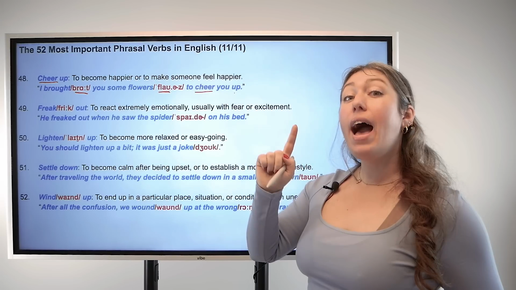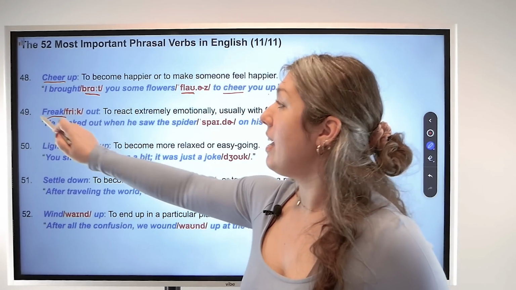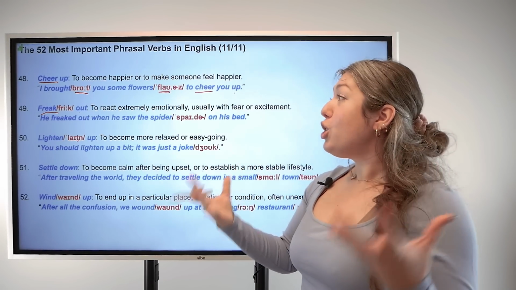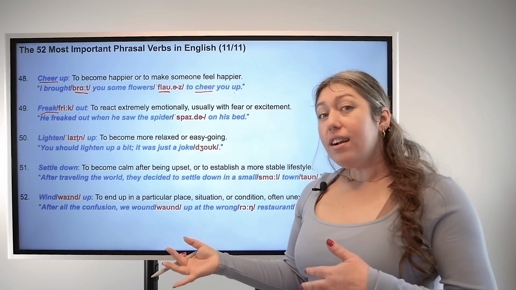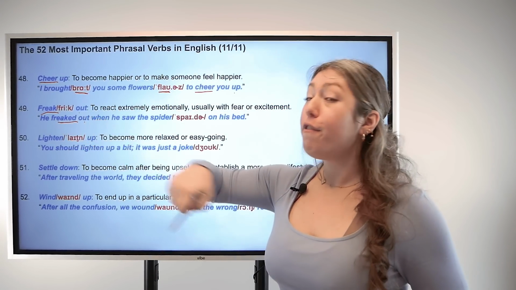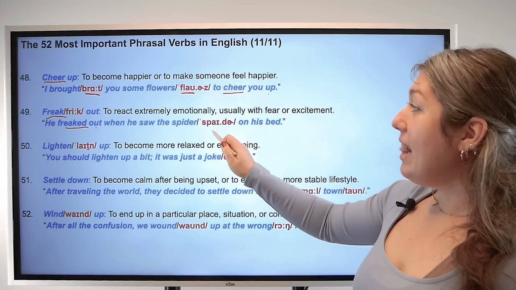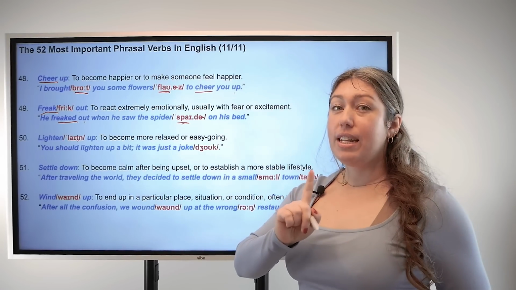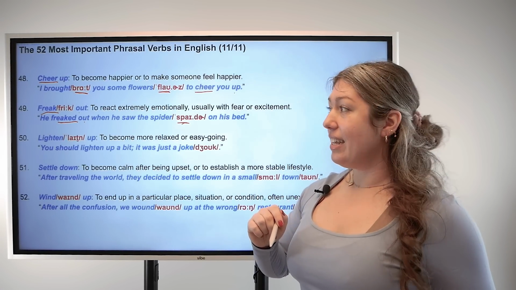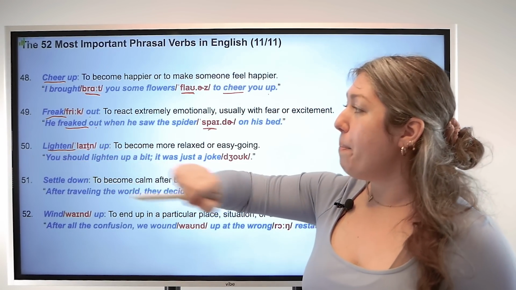Flowers, flowers. Number 49, freak out. Base verb freak, particle out. This means that you react extremely emotionally with fear or excitement. For example, he freaked out when he saw the spider on his bed. And let's make sure that we emphasize the first syllable in spider. Spider. Good.